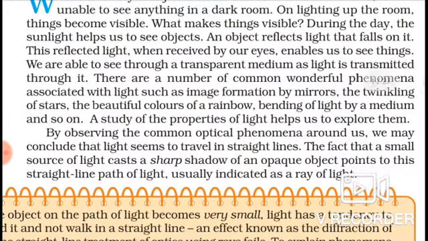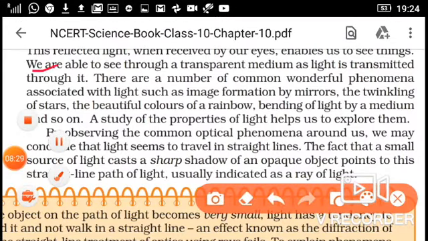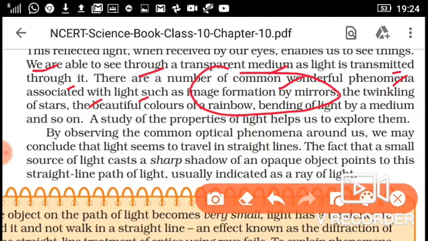We are able to see through a transparent medium, as light is transmitted through it. There are a number of common wonderful phenomena associated with light, such as image formation, when you see in the mirror and you find your image in the mirror. Twinkling of stars: why do the stars twinkle? How is a rainbow formed, and why is a rainbow in an arc? So these are the phenomena we will discuss in this chapter.